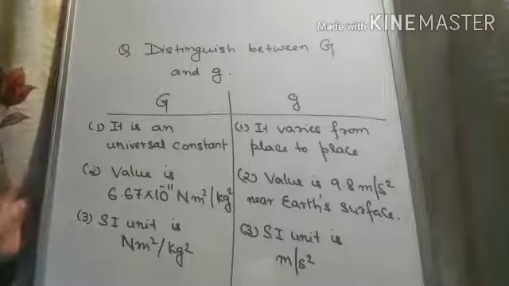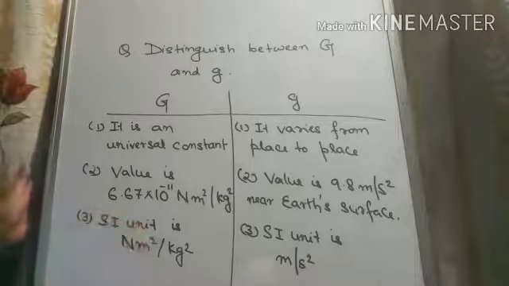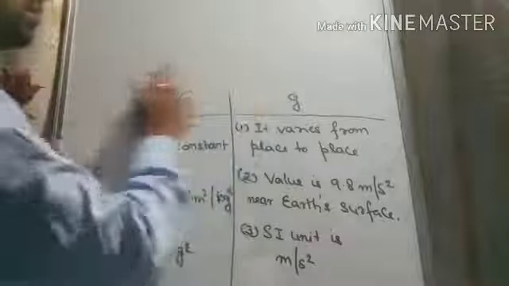So now let us proceed to a new topic. The new topic is motion under gravity.